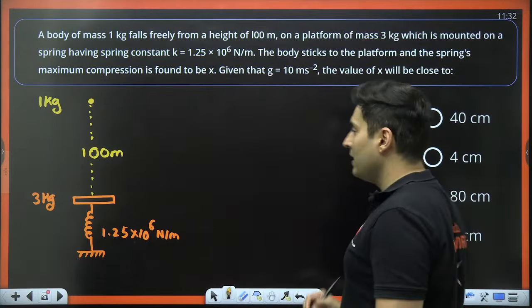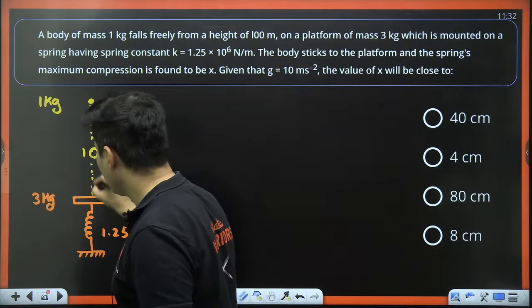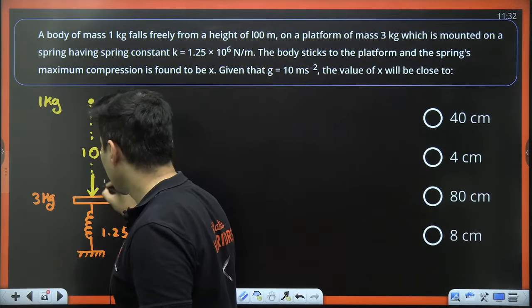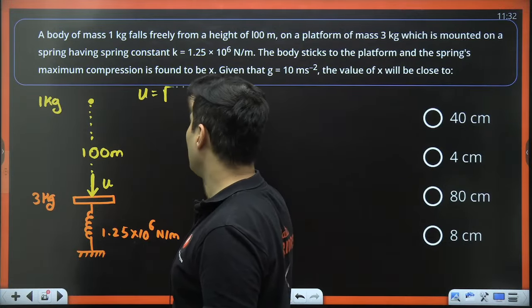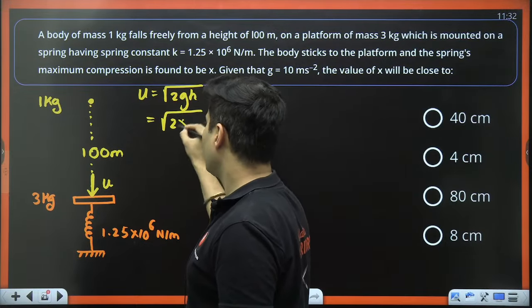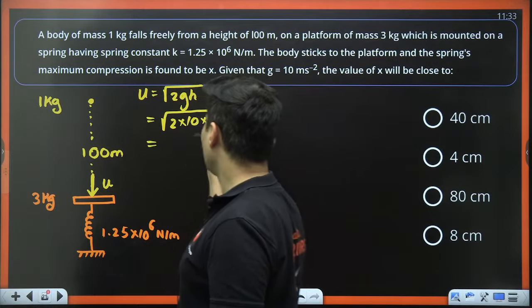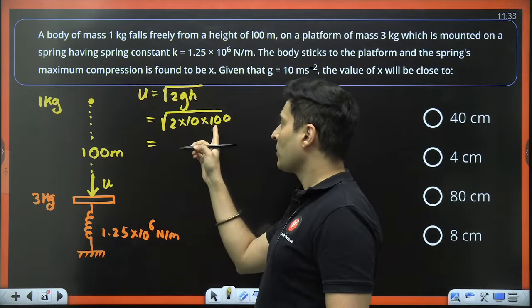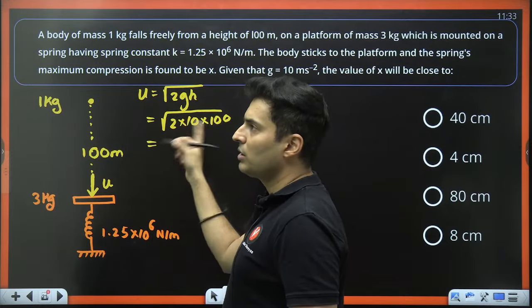Because it sticks, let's first find out the velocity with which this ball will strike this particular mass. This u is nothing but root of 2gh, free fall motion formula. 2 into g, which is 10, into height, which is 100. The root of 100 is basically 10, and 10 can be written as 2 into 5.